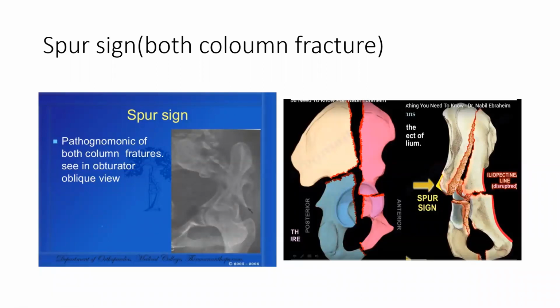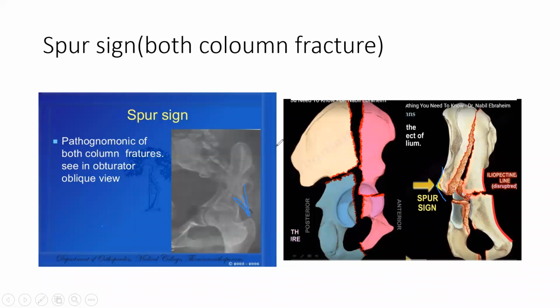So I was already talking about two signs in acetabulum fractures. The acetabulum has an anterior and a posterior column. If both columns, anterior column and posterior column, get fractured, there is a sign known as the spur sign. You can see this spur. Just remember, in a bicolumnar fracture of the acetabulum, you will find the spur sign.